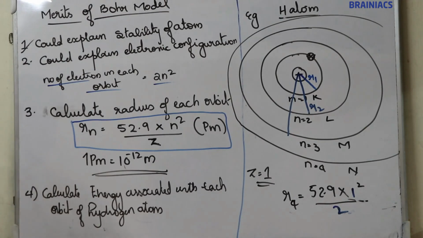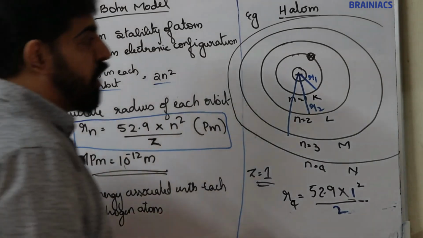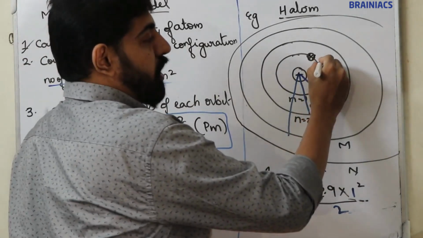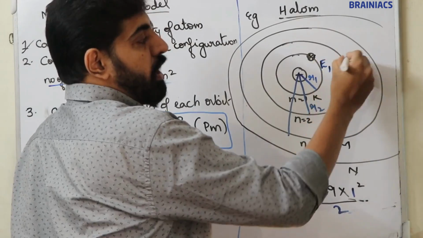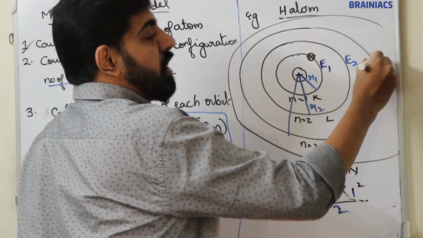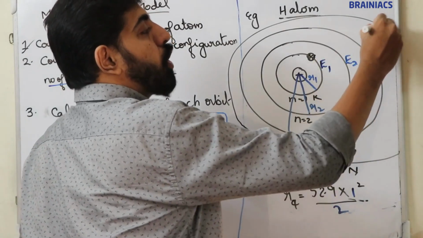Now he derived an equation to calculate the energy of each orbit. Let the energy of the first orbit be E1, second orbit E2, third orbit E3, fourth orbit E4.